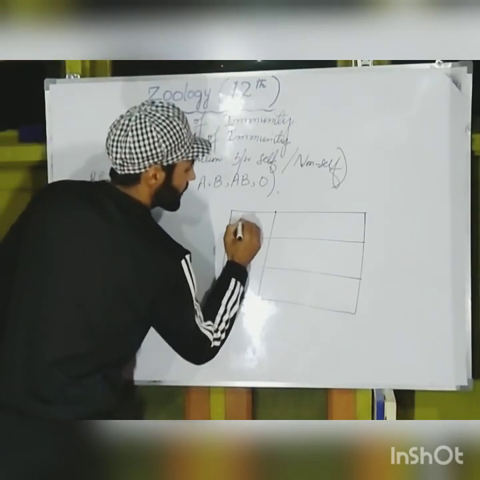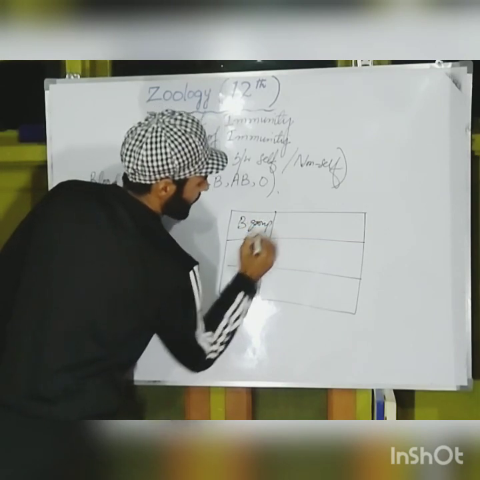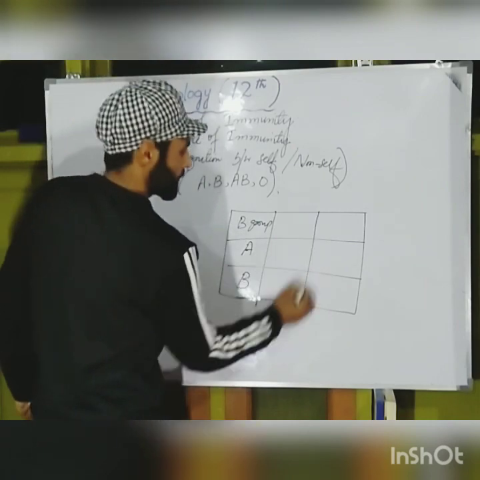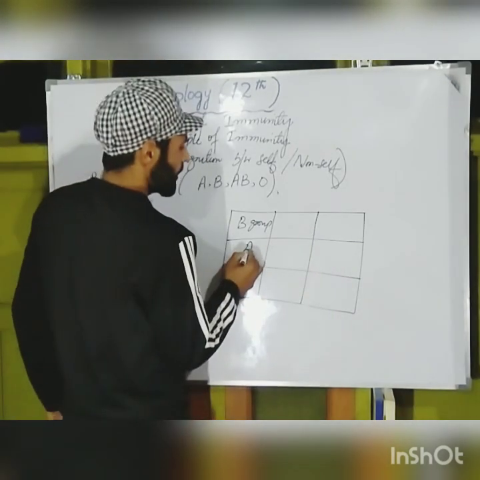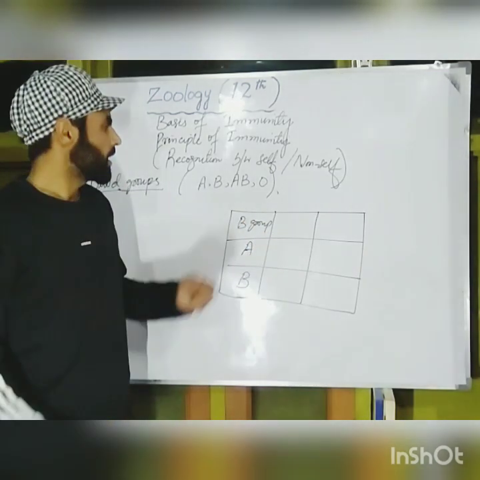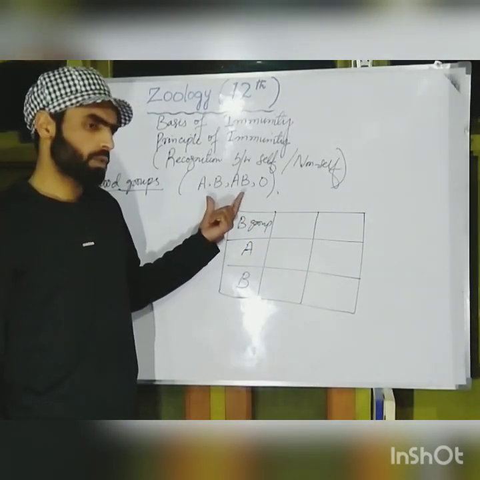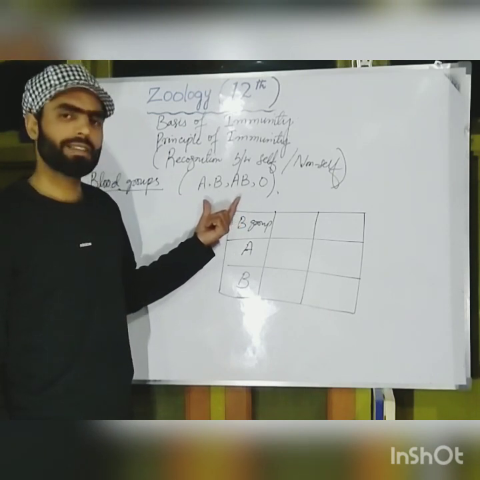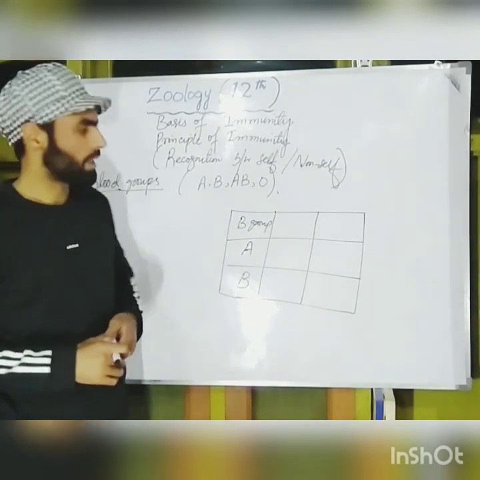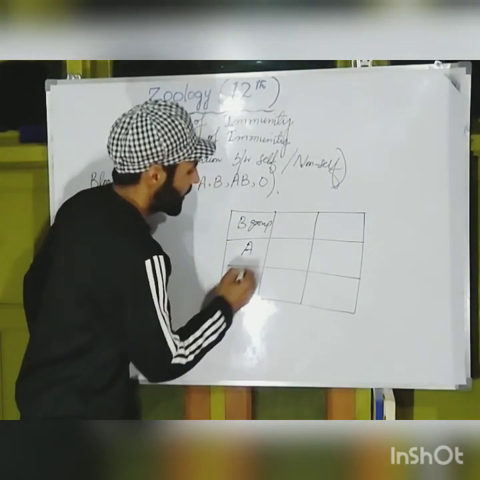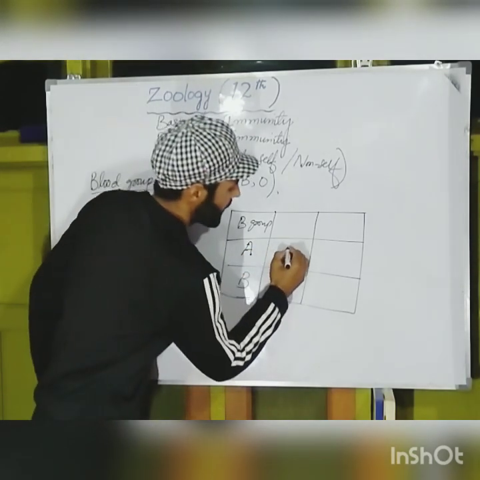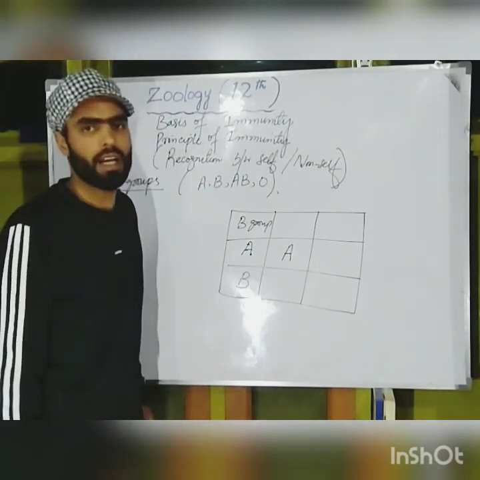For example, this is blood group A, and this is blood group B. And we also know that the different types of blood groups in human beings are due to the presence of different types of antigens on the surface of their red blood cells. For example, a person having A blood group has A antigen on its RBC surface.